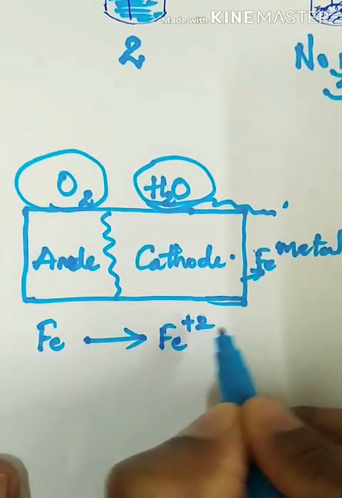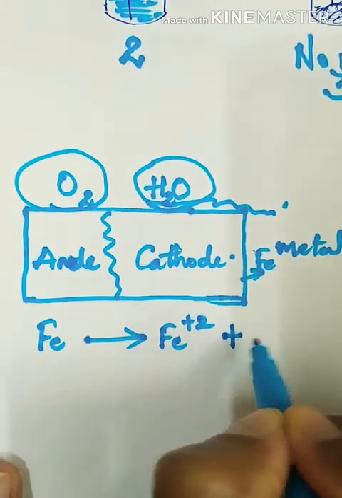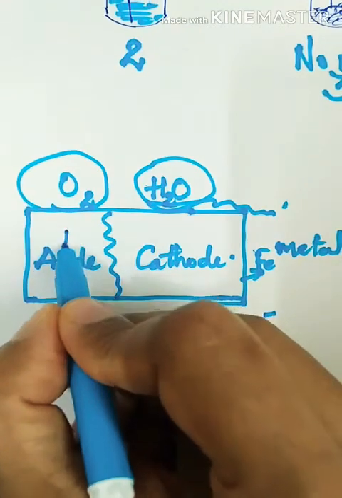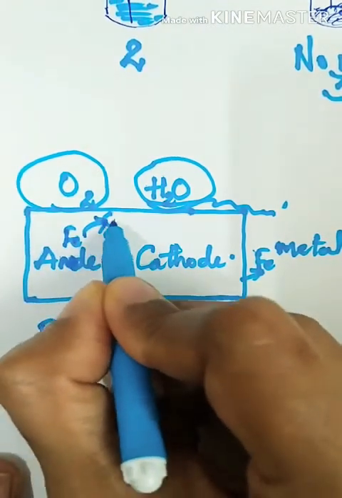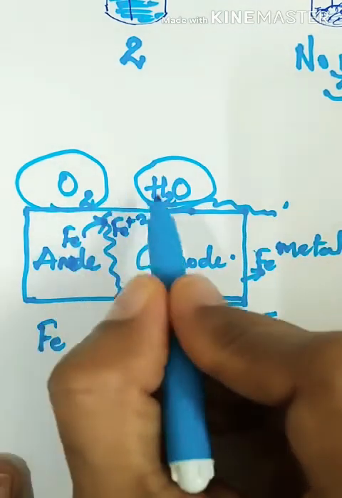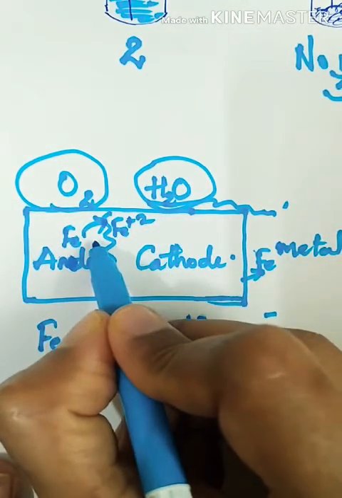It forms Fe +2 plus electron. That is, iron gives out electron.